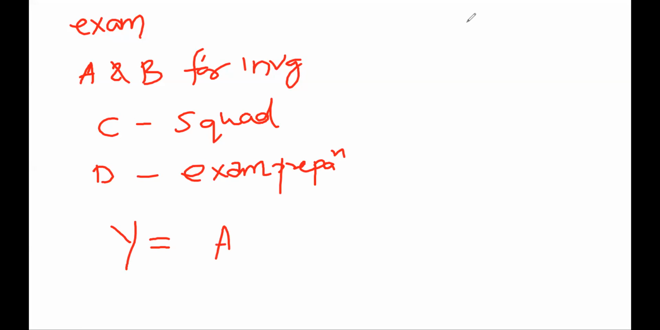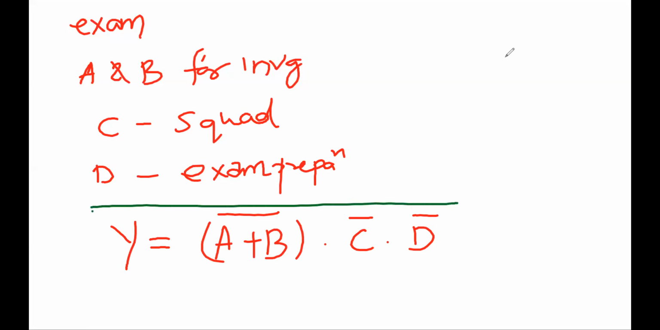Y is equal to (A plus B) bar dot C bar dot D bar. This was one scenario where the stranger is an unknown person who arrived in between the exam. So if this stranger would have been known to you, what will happen? Even in the presence of the stranger, you will open the slip because he is known to you. You won't say anything, right?